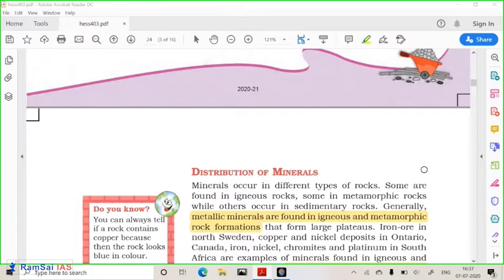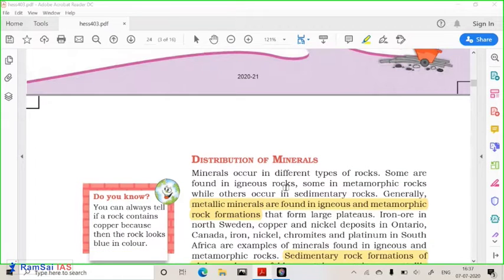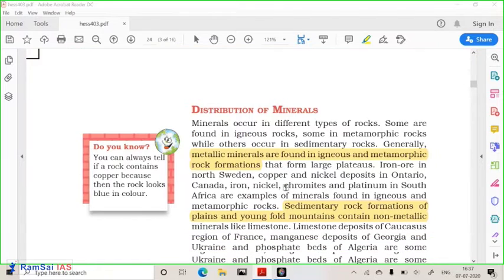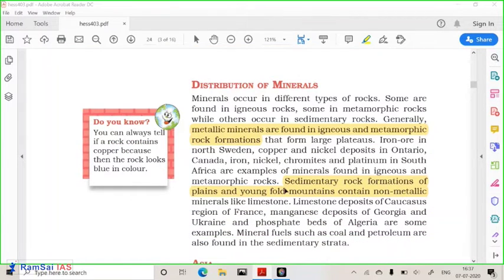So when we say distribution of minerals, we are talking about their distribution worldwide and in terms of India. So first of all, let us understand the geographic distribution of minerals, or the geological factors which play a role in the distribution of minerals.